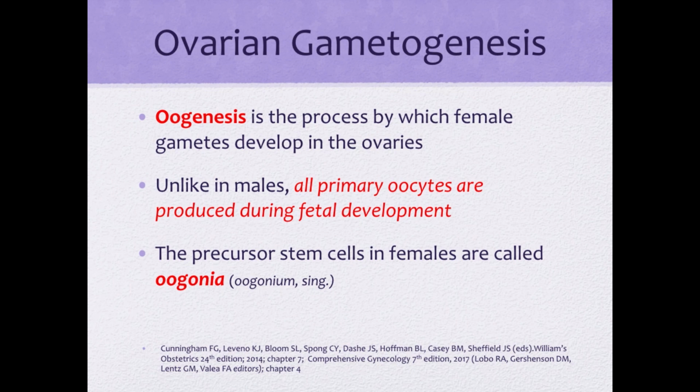Let us now discuss ovarian gametogenesis. Oogenesis is the process by which female gametes develop in the ovaries. Unlike in males, all primary oocytes are produced during fetal development. The precursor stem cells in females are called oogonia, or oogonium for the singular form.